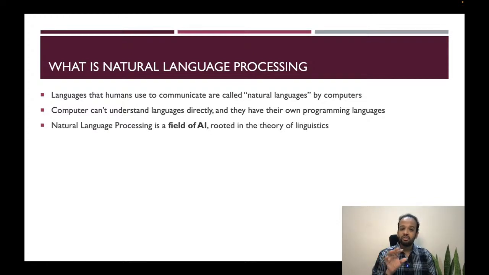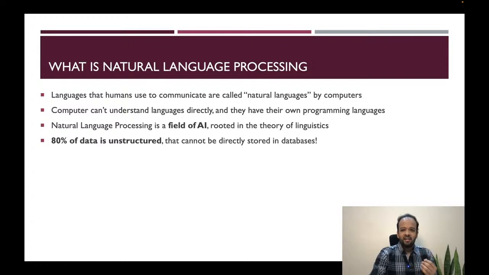It is a field of artificial intelligence, and it is rooted in the theory of linguistics. Even before artificial intelligence actually became a thing, natural language processing has been around for a long time. There was a lot of linguistic research, and computational linguistics was already there before we had this new paradigm of artificial intelligence, where we give a lot of data and it's able to learn from and churn through that data.